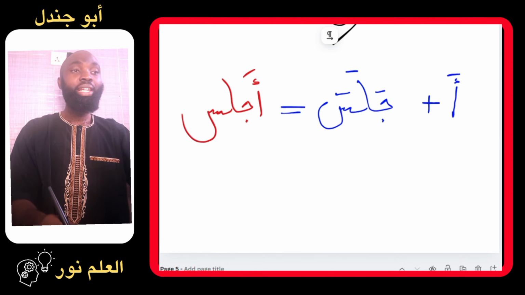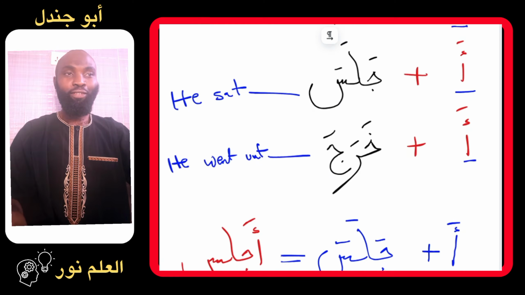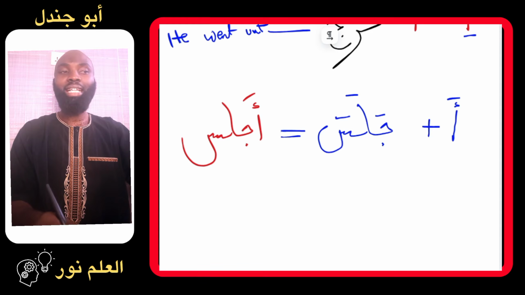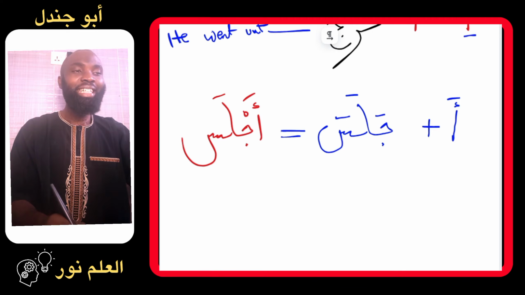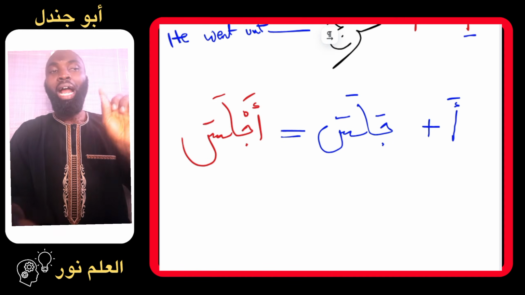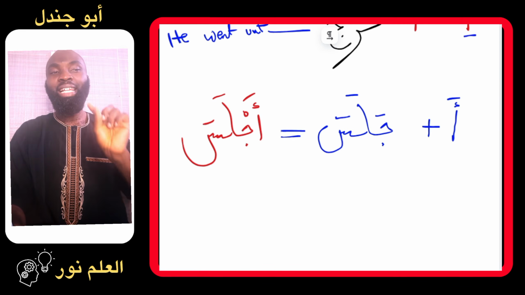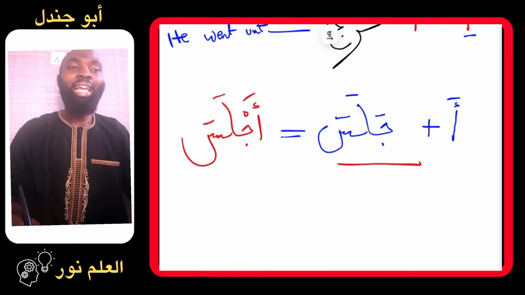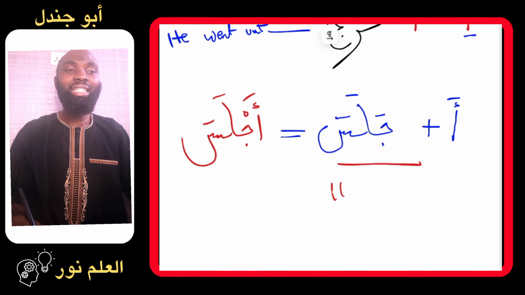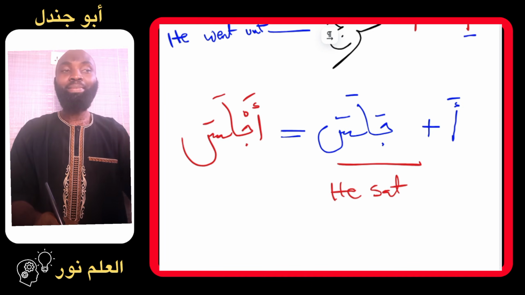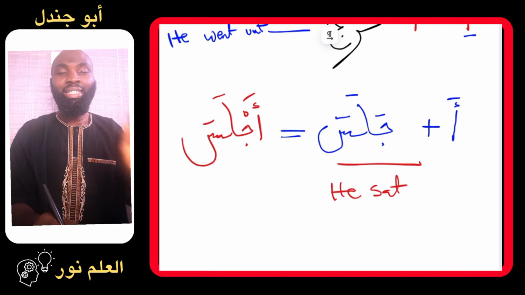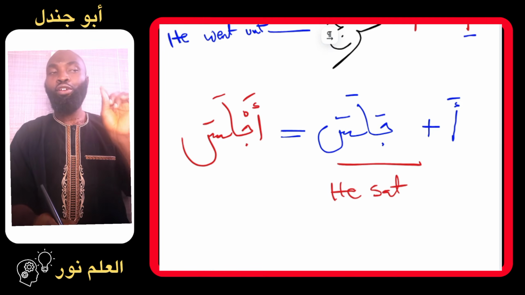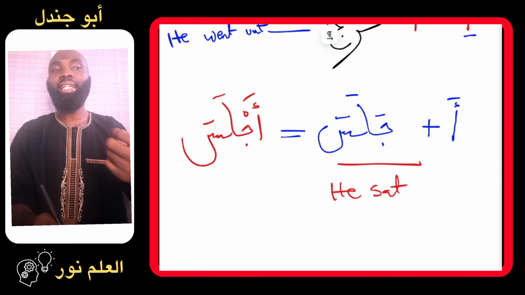Okay, we are beginning with the second verb. Sorry, not the first one. The first one is dhahaba, but we begin with jalasa. So the verb is what? Ajlasa. So hamza has been added to the word jalasa. And we said jalasa earlier, it means what? He sat. Now that the hamza has been added to this verb, you can see that the formation of the verb has changed from jalasa to ajlasa.